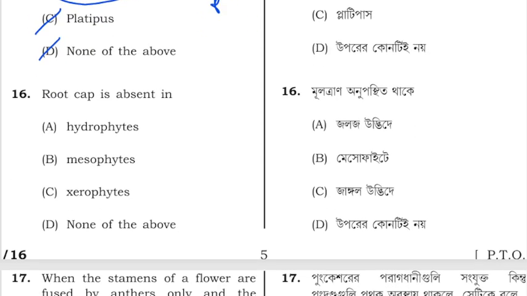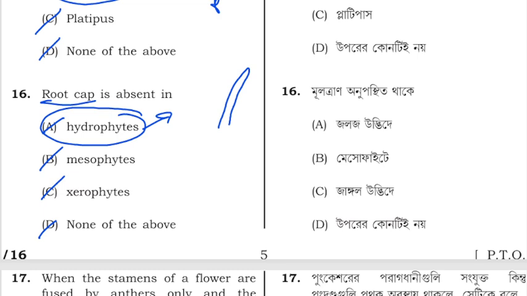Next is, root cap is absent in which of the following? Hydrophytes, mesophytes, xerophytes, none of the above. So hydrophytes, they grow in water, so they lack root cap. If this is the root, it has a cap-like structure. This is root cap. So it is absent in hydrophytes.